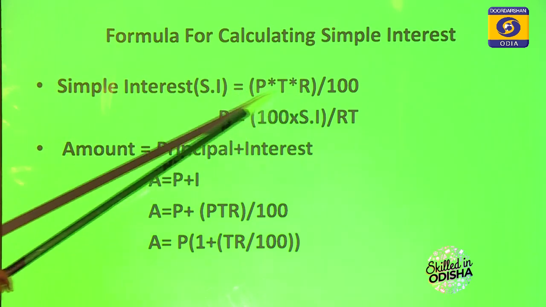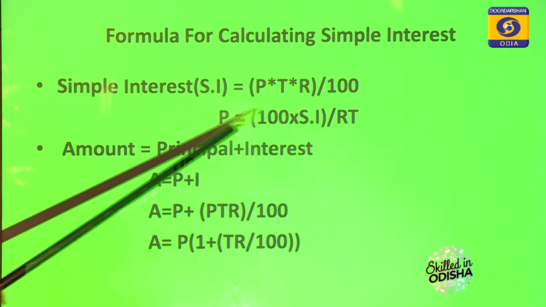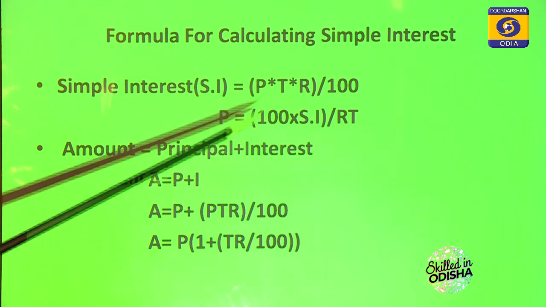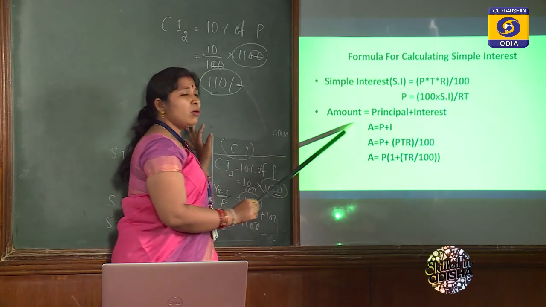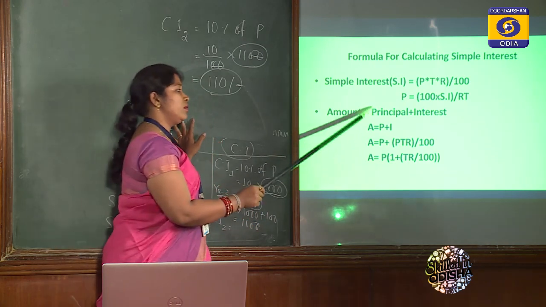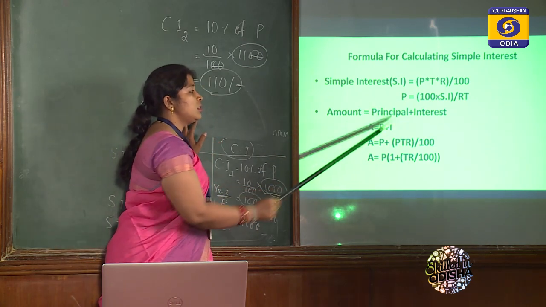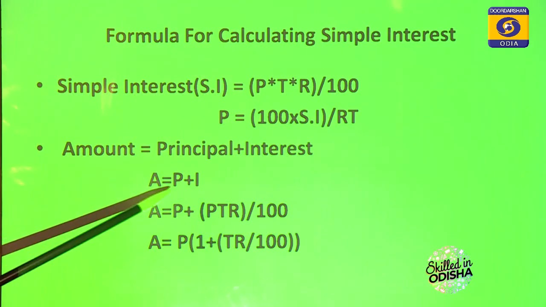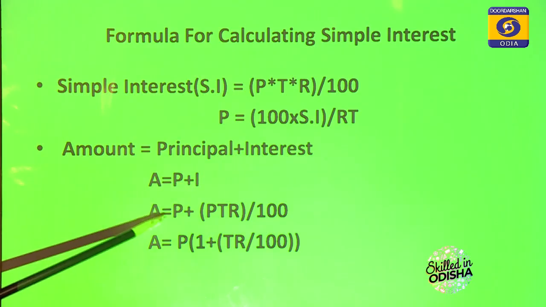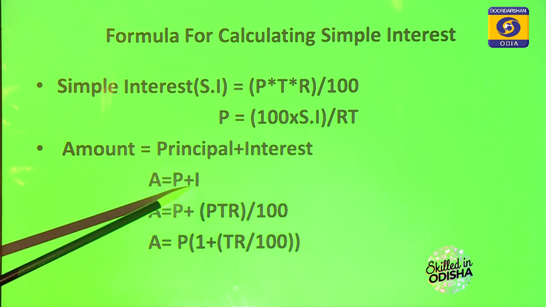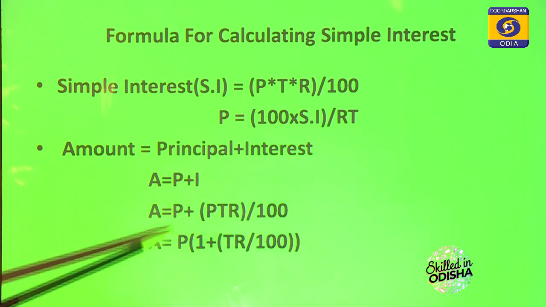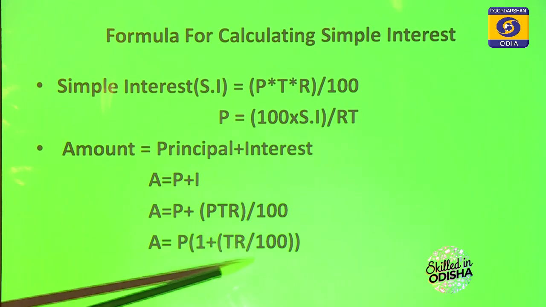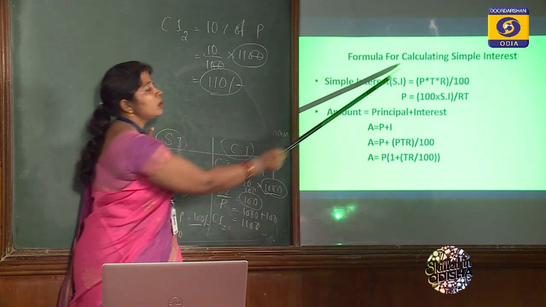Out of these three, if any one is absent and the rest are given, we can calculate it by using this equation. And this is the amount, the total amount we return after giving the interest. So principal plus interest, symbolically written as A is equal to P plus I. As this is simple interest, instead of I we put PTR divided by 100. When we take P common, A is equal to P into 1 plus TR by 100, the amount in case of simple interest.